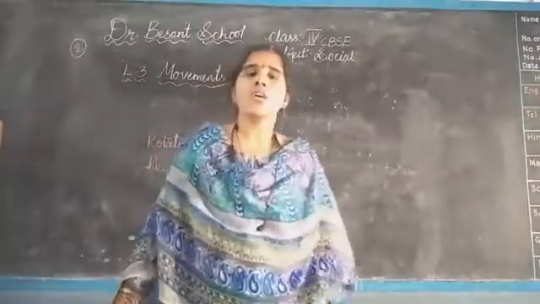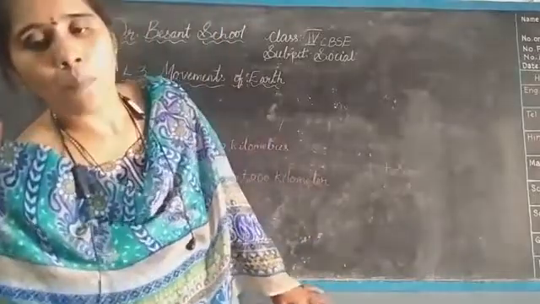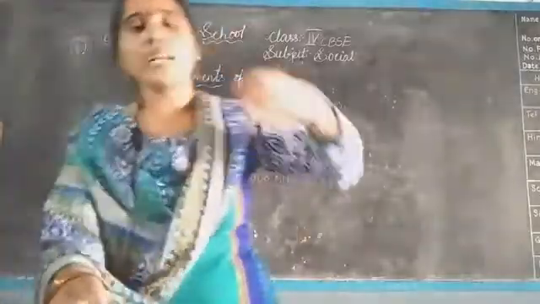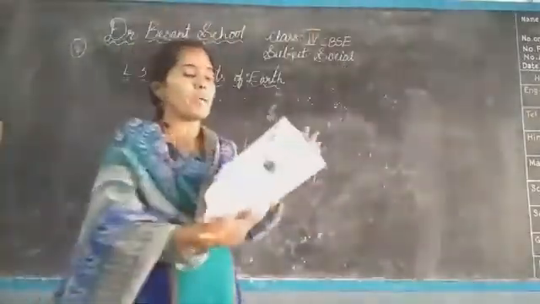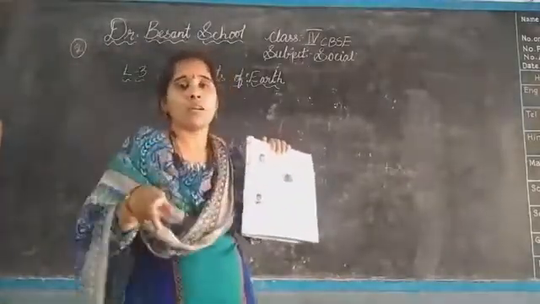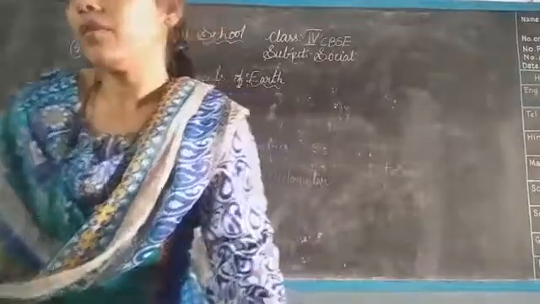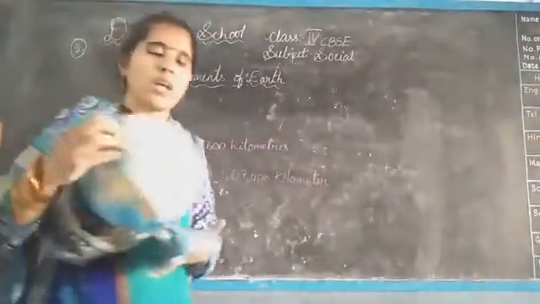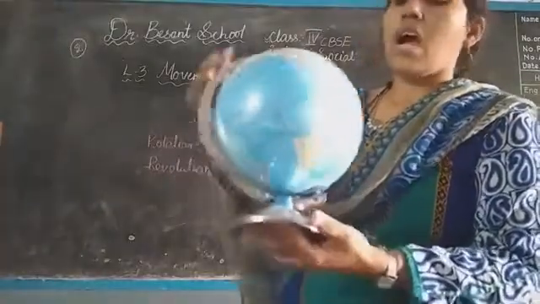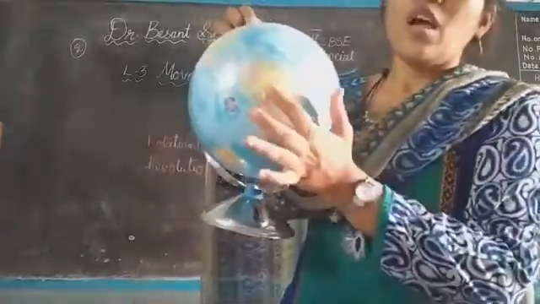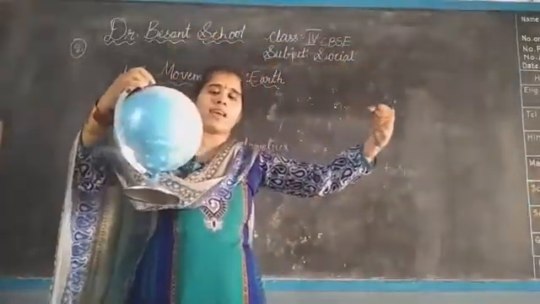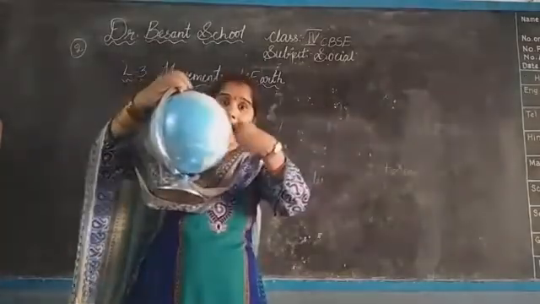Okay, children. Now here in figure 3, name the continents which experience night time when South America has daytime. It is a map, isn't it? I will show you, children. They are asking about South America. This is South America. This South America is facing the sunlight. This is the sun. It is facing the sunlight, which means it is the daytime.